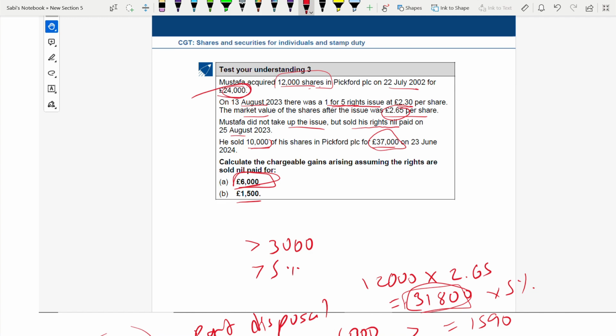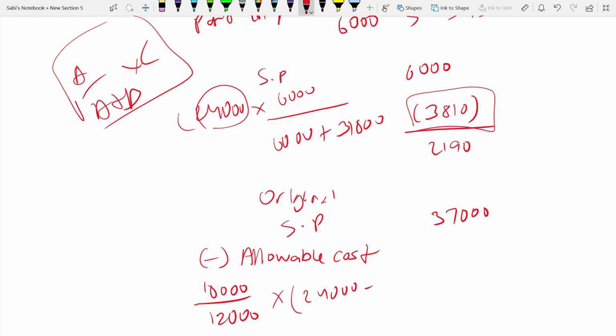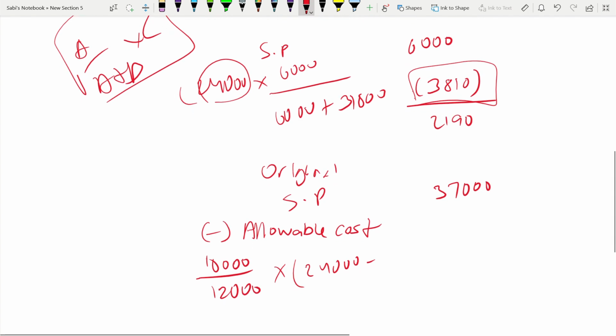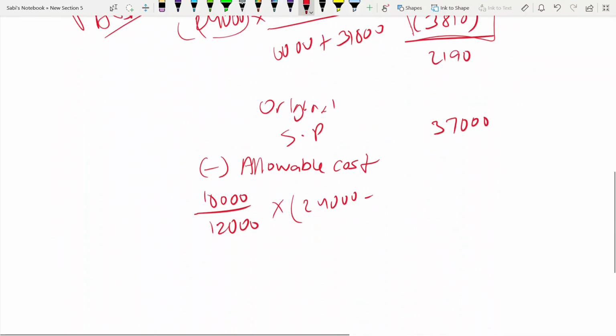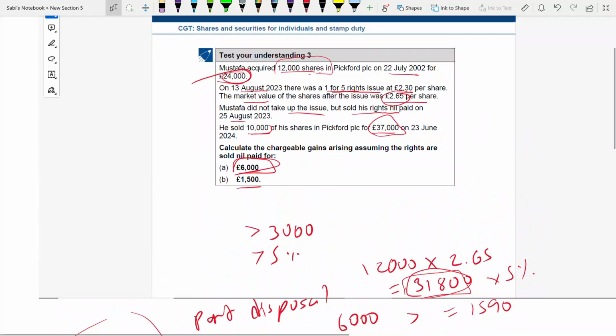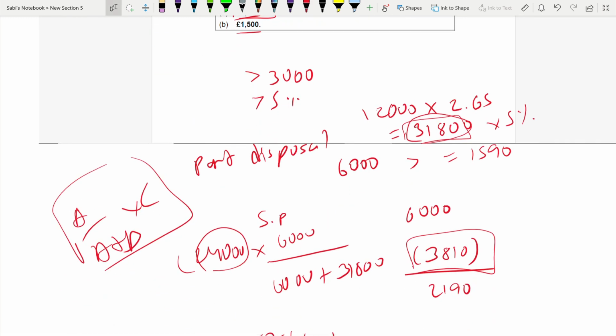From there we have to minus this cost when we're finally disposing. Why? Because we can't take that cost. That cost is for the rights nil paid, and we have already taken it against the 6,000 to get the gain.